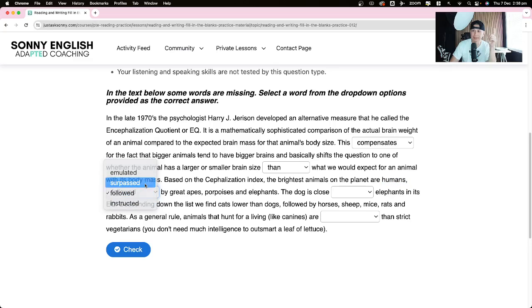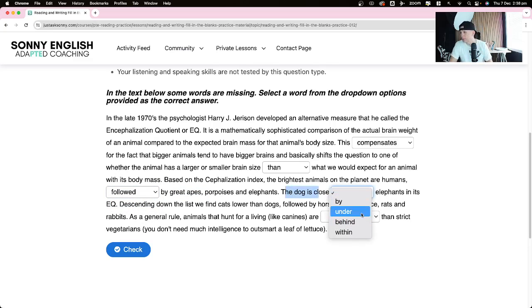You can't say surpassed. That means you're saying apes are smarter than humans. Maybe in the movie Planet of the Apes, but in reality, at the moment, not yet. So we're going to say followed by. Okay. And then next, we look at the options.